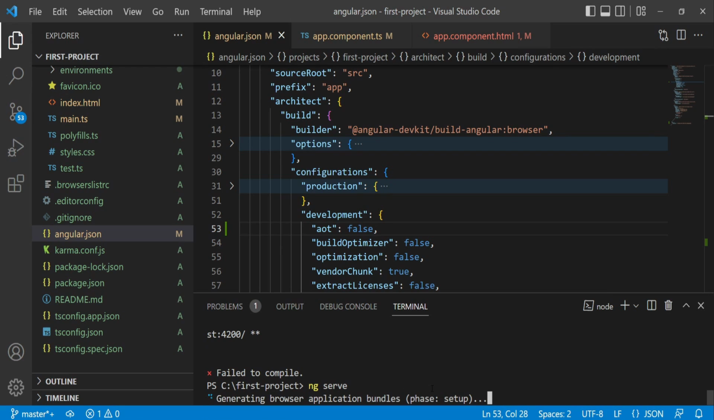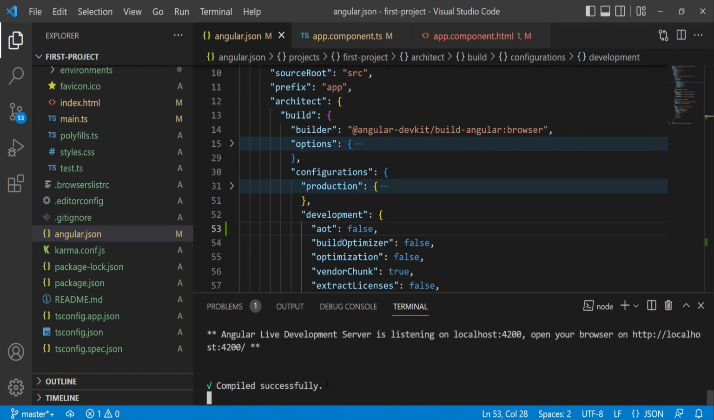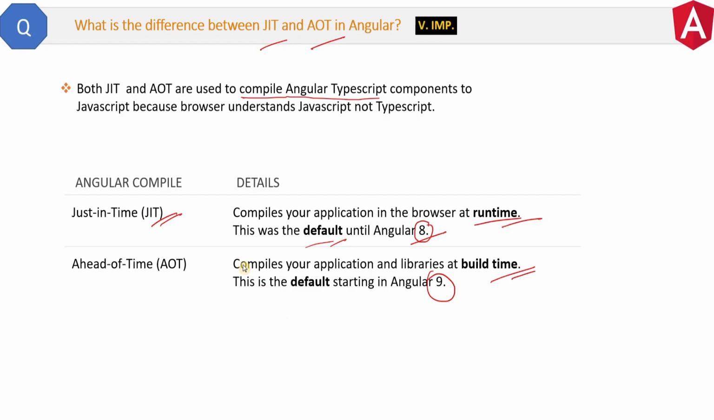And see, the result is compiled successfully because right now the active compiler is JIT, and JIT will compile at runtime, and therefore it will not detect any error at build time. So that is the difference between JIT compiling and AOT compiling. JIT compiles at runtime and it will not be able to detect failures at build time, and AOT compiles at build time, therefore it is able to detect errors at build time only. This is the answer of this question.